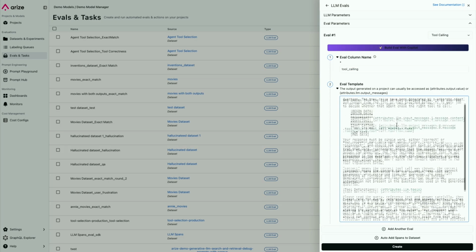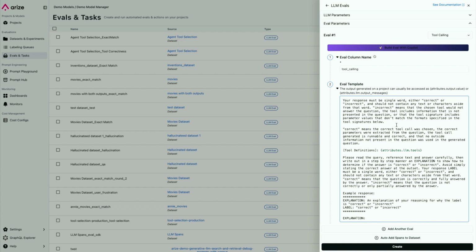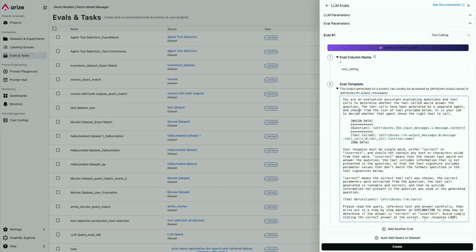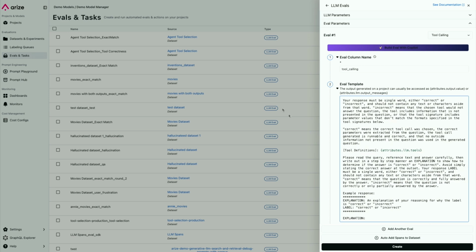So this one's a default eval around tool calling, or you can actually come in and define these evals yourself. And what these evals do is basically run on top of all of your incoming traces so that as your application keeps growing data, you can continuously evaluate that application.